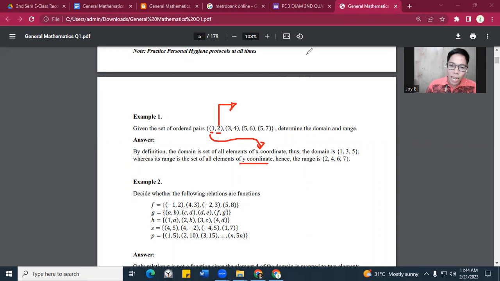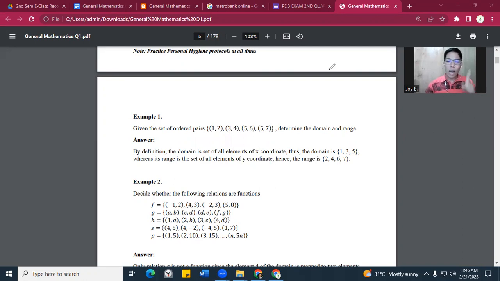Remember, the domain is the set of all elements of the X coordinate, so all the first entries are called X coordinates. On the other hand, the 2, or second entry, or the range, is what we call the Y coordinates. Okay, let's have an exercise.